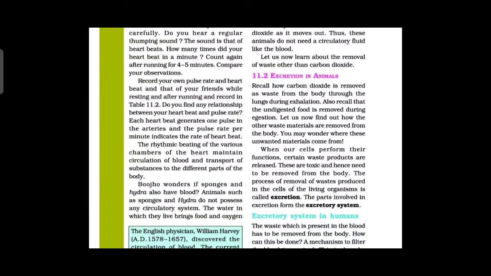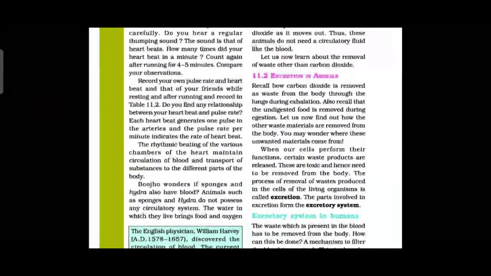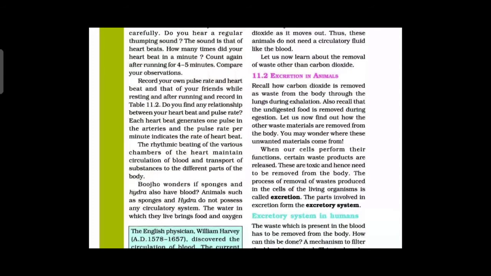When our body cells perform several functions, certain waste products are released because of these functions. These are toxic and hence need to be removed from the body. The process of removal of waste produced in the cells of the living organism is called what? Excretion. We are taking in food and we also excrete the unwanted waste, right ma'am?